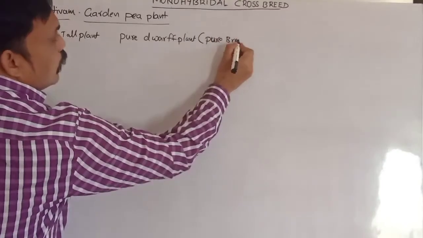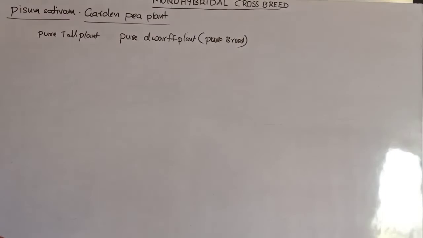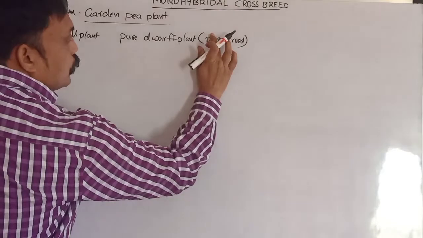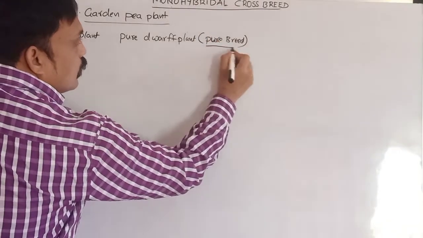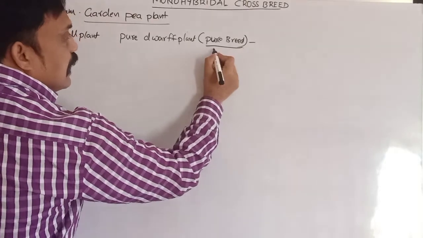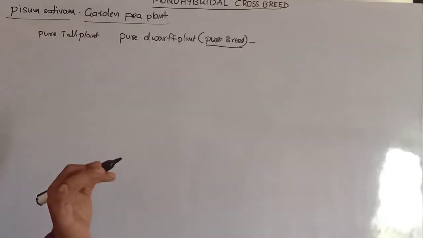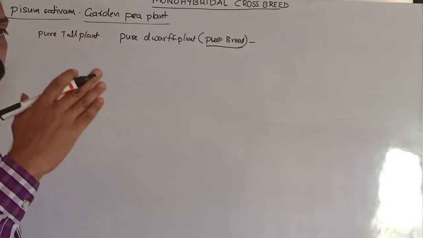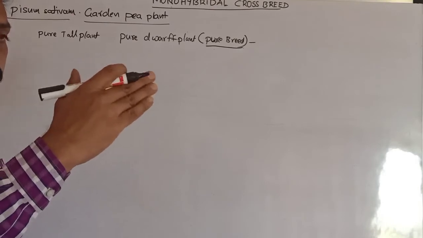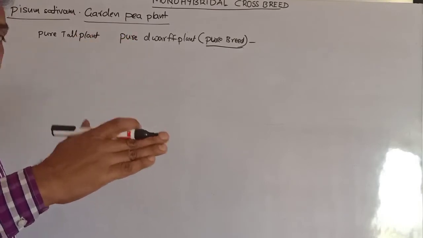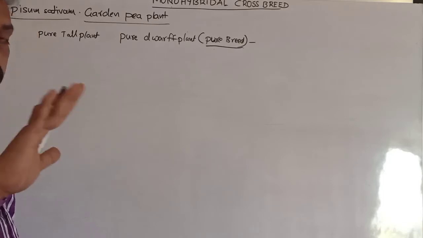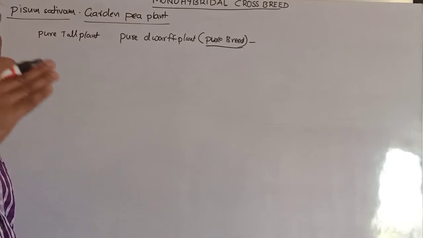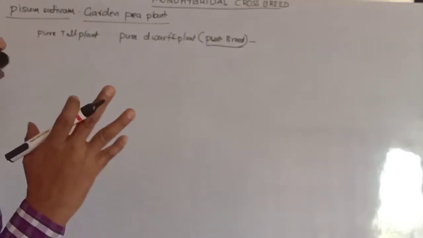To observe the monohybrid experiment, he chose plants which are pure breeds, meaning in every generation they show the same type of characteristic. For example, in the parents they are tall in size, in the F1 generation also tall in size, and in the F2 generation and all generations they are tall in size. That type of plants or animals we can call pure breeds.